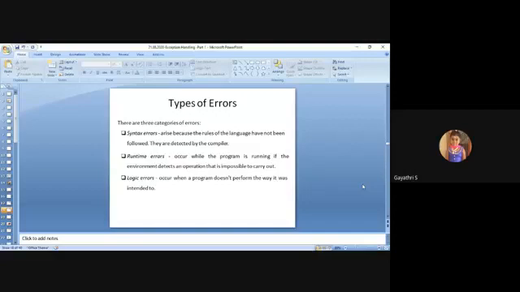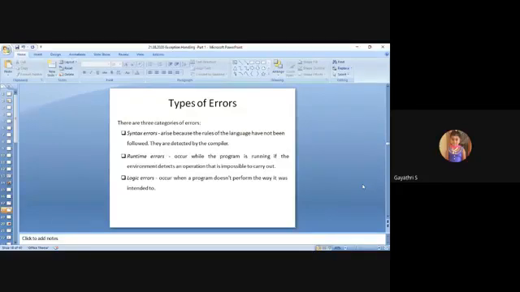Logic error means the logic of the program is wrong. These types of errors are also made by the programmer. It is in the hands of the programmer only. If the logic of the program is wrong, then it doesn't perform the way it was intended to. We can't do anything about it, right? The logic of the program should be maintained. So these are all the possible errors.